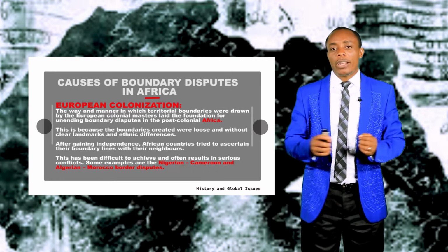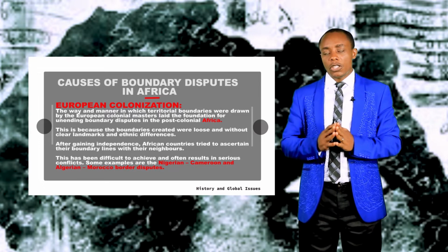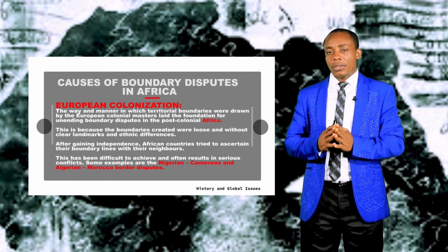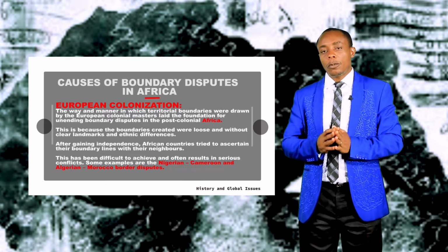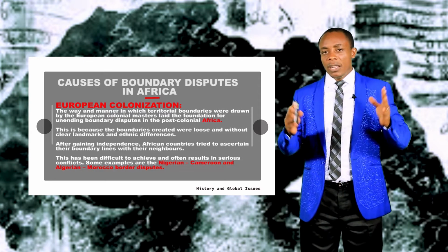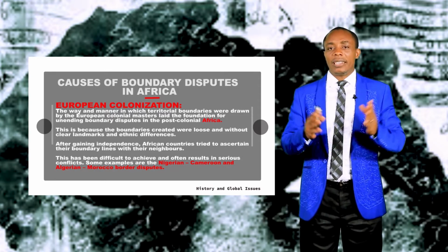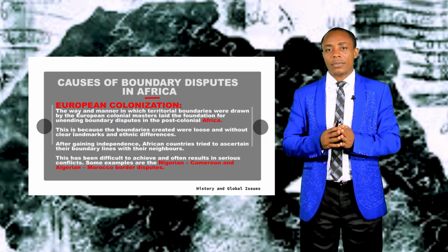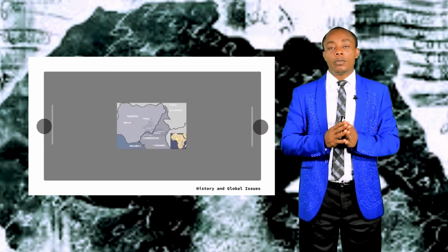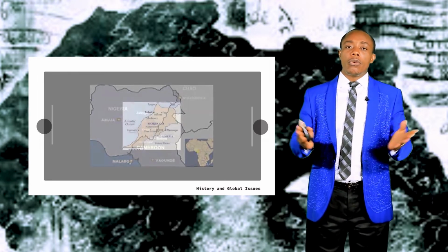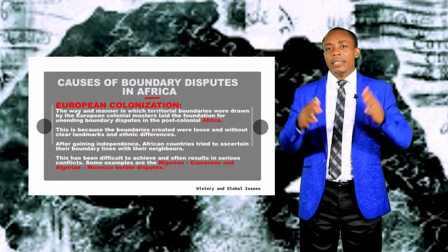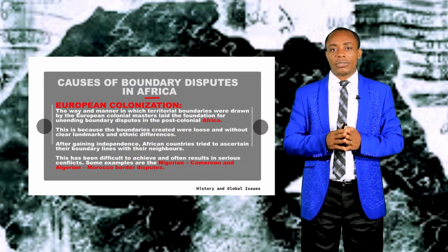And so European colonization of Africa is responsible for boundary disputes in Africa. It is responsible because after gaining independence, these countries tried to ascertain their original boundaries, and this has bred problems. For example, you have boundary disputes between Nigeria and Cameroon and between Morocco and Algeria. There are others too numerous to mention.